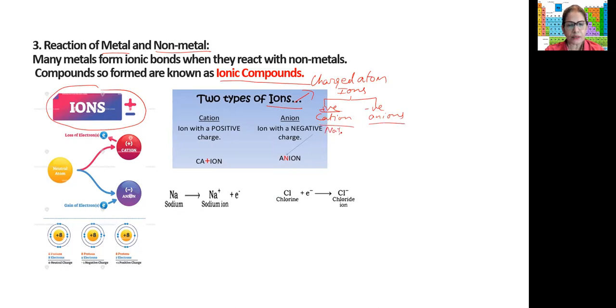Examples of cations: Na plus, K plus, Ca2 plus. Anions will be chloride, fluoride, sulfide. Yes, and you've done nitride, phosphide. Then you have also done some compound ions like carbonate ion, bicarbonate ion, and sulfate ion. So these are known as compound ions.